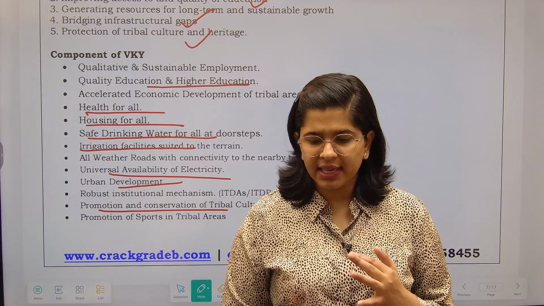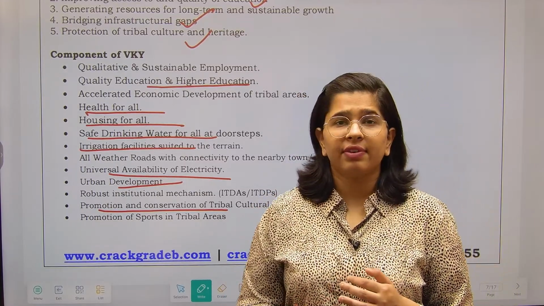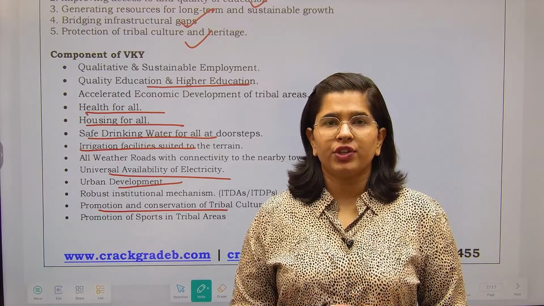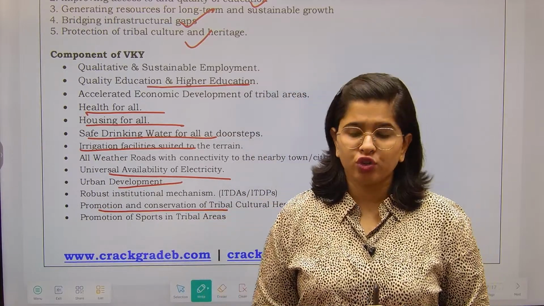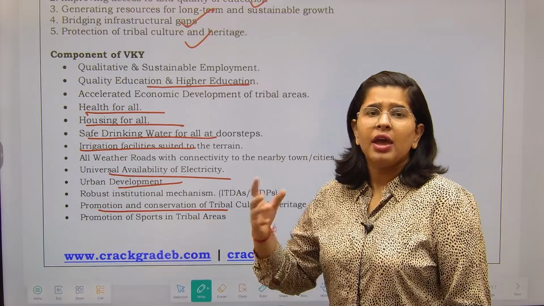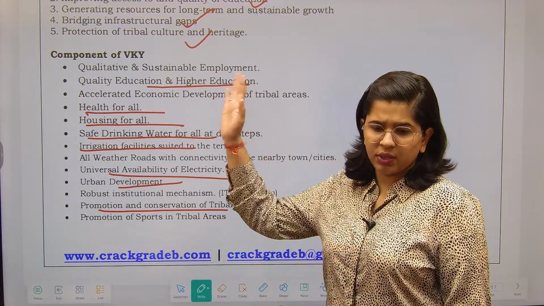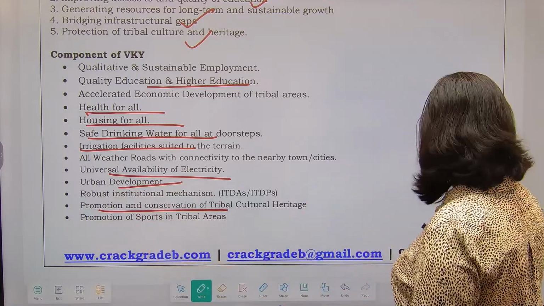You know, we have a scheme called PM Awas Yojana. We have the Jal Jeevan Mission, right? We also have the Saubhagya Mission, PM Ujjwala. All these schemes that are there for the general population, we want to provide those facilities to the tribes also. So these are all generic things.